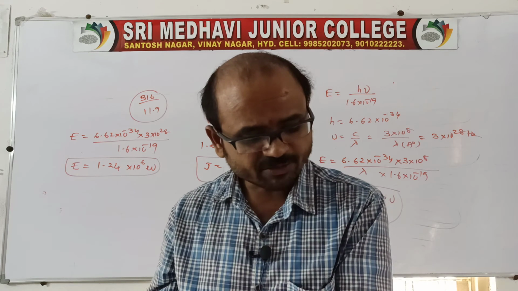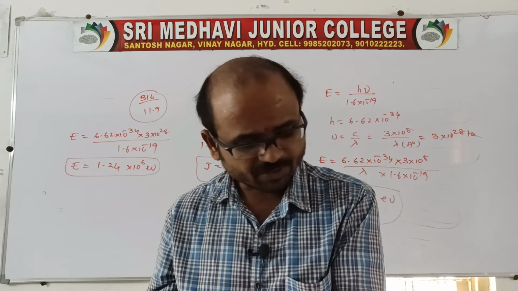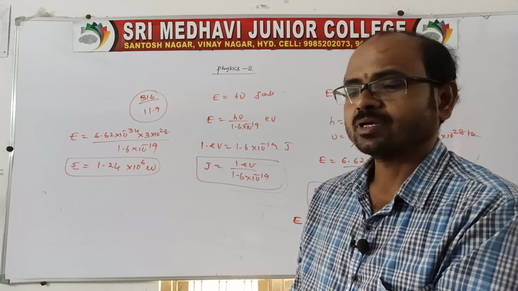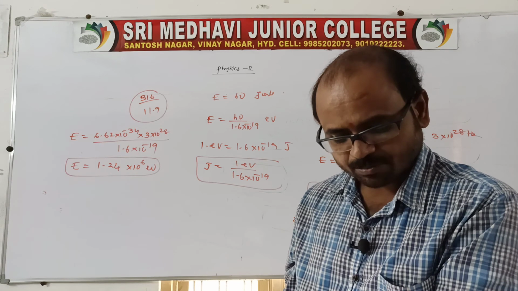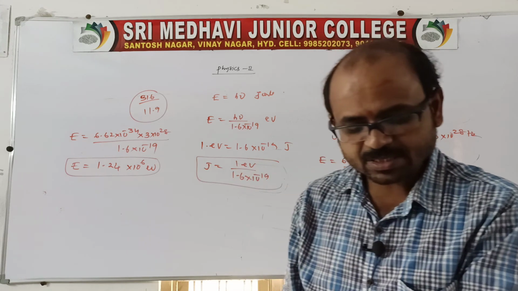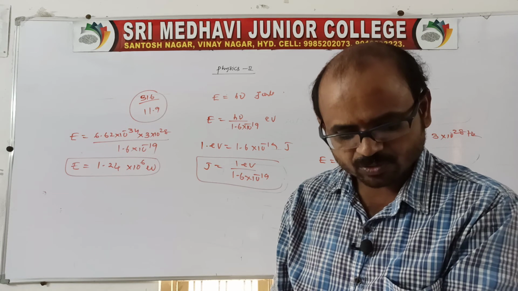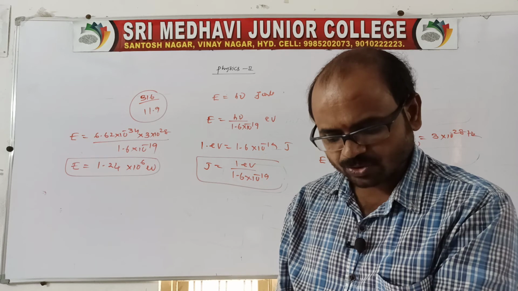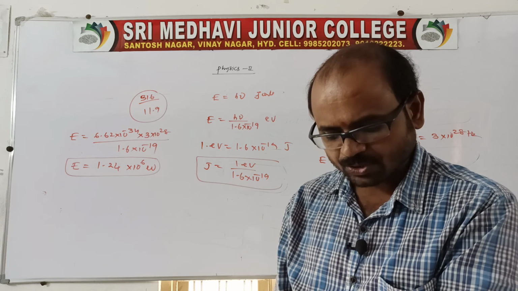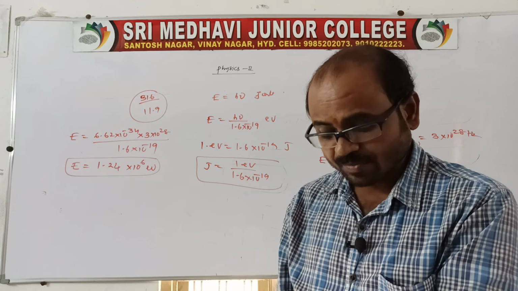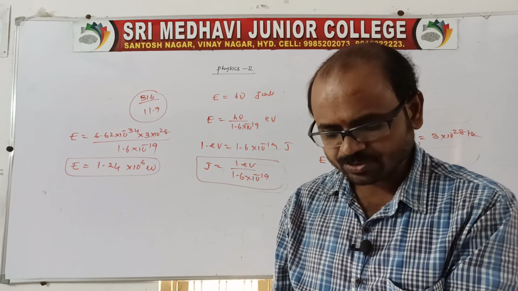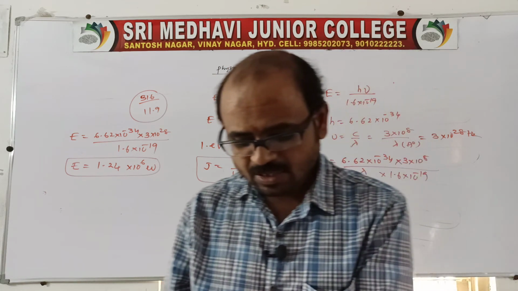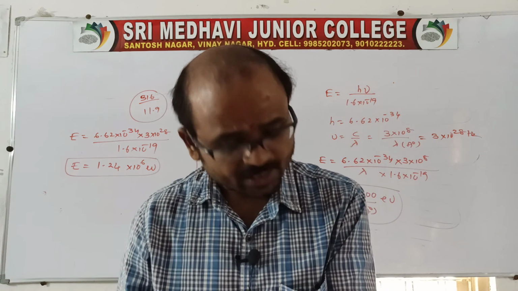And come to the energy of photon. See each and every one. First of all, gamma rays 1.24 into 10 power 6, which we just derived. Next for X-rays 1.24 into 10 power 4, ultraviolet is 4.125, visible is 2.427, infrared is 4.125 into 10 power minus 2, and microwaves, again important, 4.125 into 10 power minus 5. So this is the energy of a photon. And come to radio waves 1.24 into 10 power minus 6.